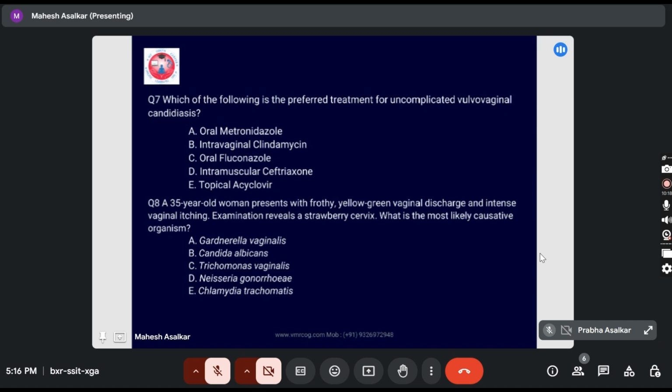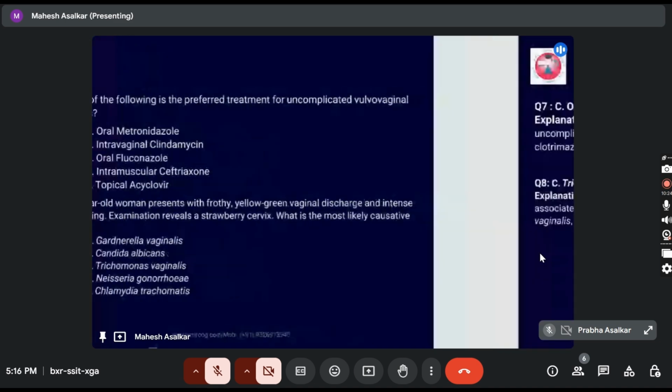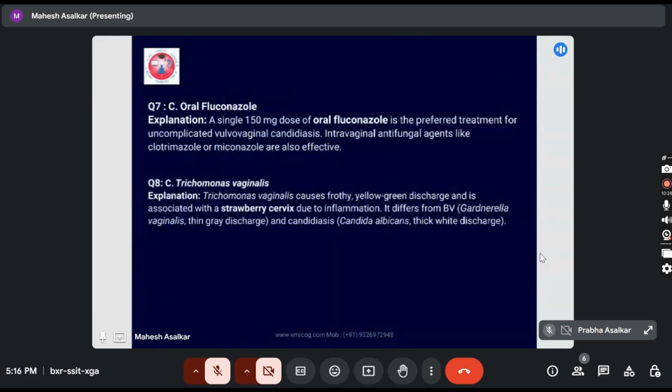Correct. Strawberry cervix is the characteristic word which you should remember, and strawberry cervix is seen in Trichomonas vaginalis. However, this particular kind of cervix is seen in hardly 2% of cases. Okay, it's not that very common, but you should remember this particular word with Trichomonas vaginalis.